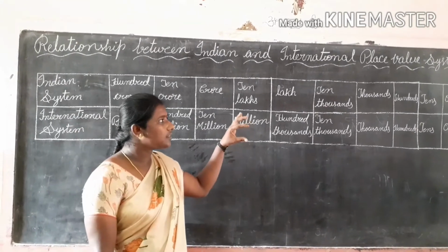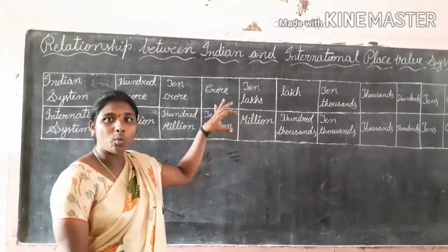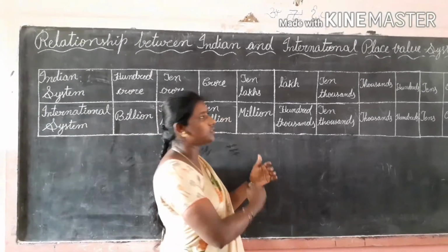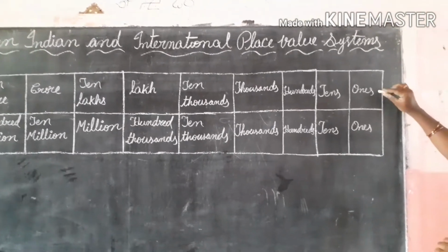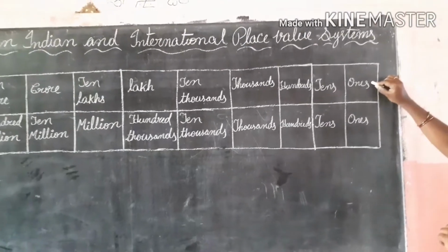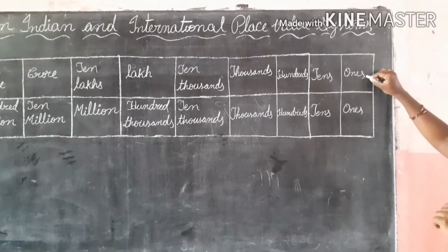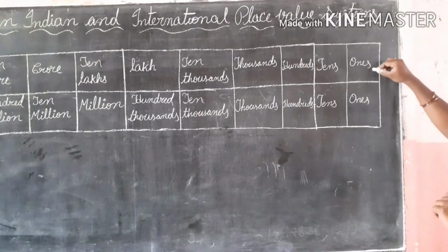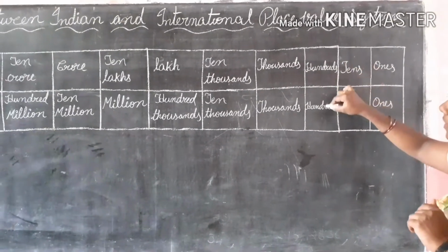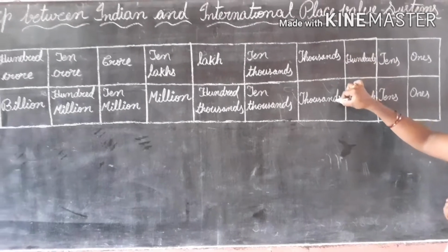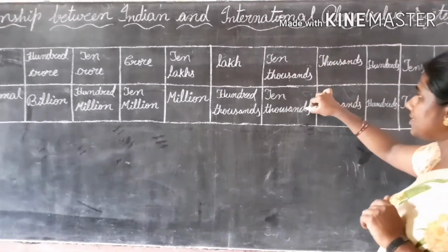Now, we are discussing the relationship between the two systems. If you observe, in both systems the ones places are same, tens places are same, hundreds places are same, thousands places are same, 10,000 places are same.